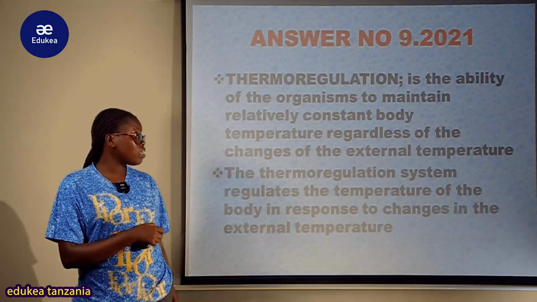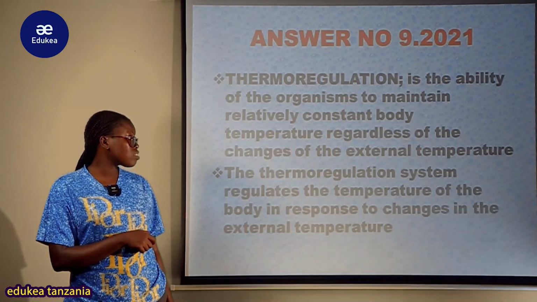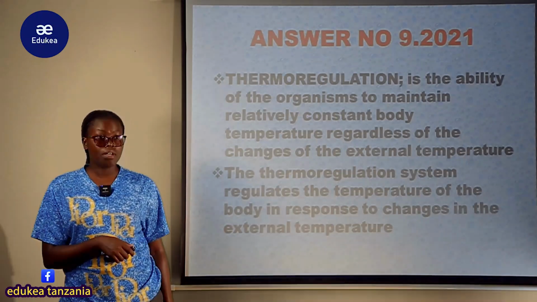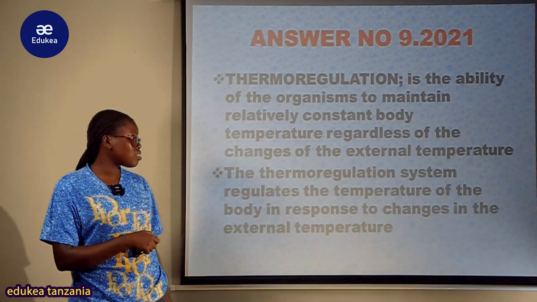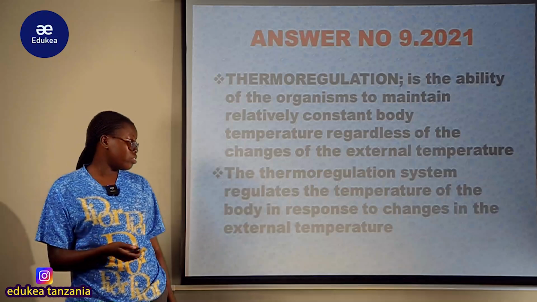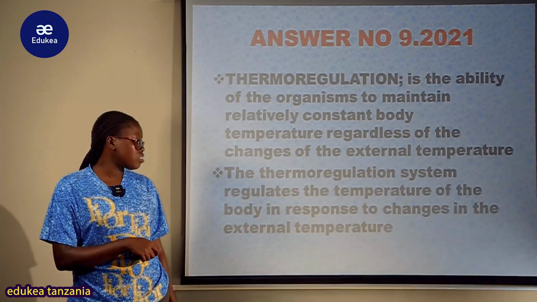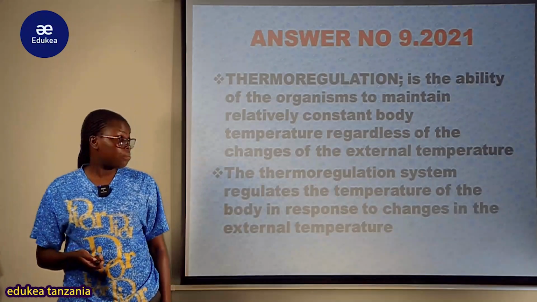Thermoregulation is the ability of an organism to maintain a relatively constant body temperature regardless of changes in the external temperature. So the thermoregulation system regulates the body temperature in response to change in external temperature.